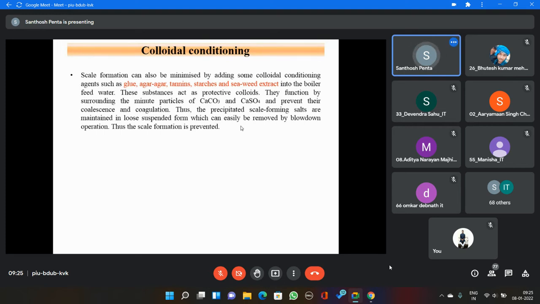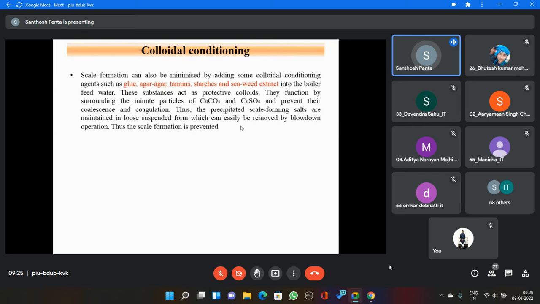Or otherwise, the inner walls of the boiler tube may be coated with glue type substances. Why? Due to high temperature, any sludge in the boiler tube may become scale. That means the soft, loose, slimy precipitates may strongly adhere to the inner boiler tube at high temperature.